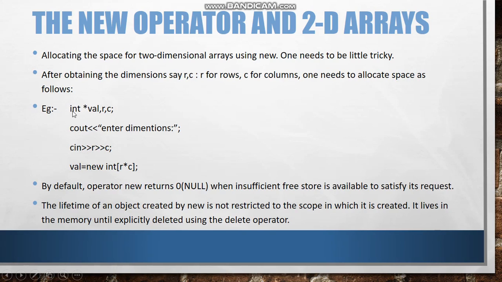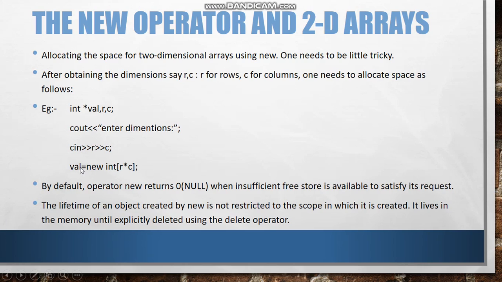So here, as you can see, there are three variables declared. The first one is the pointer variable, and then row and column, R and C. Now this cout we have used to print the statement as it is, and cin to take the values of rows and columns, that is, how many rows I want in the matrix and how many columns.